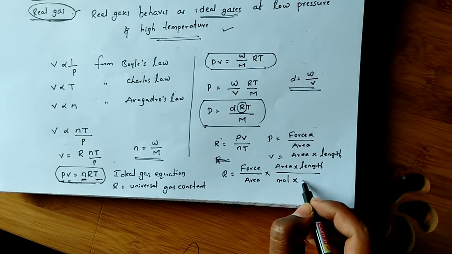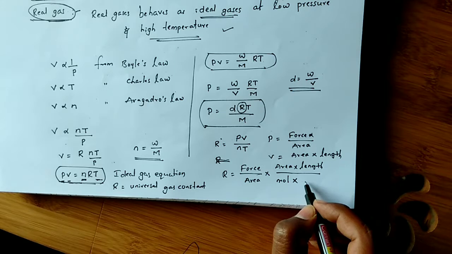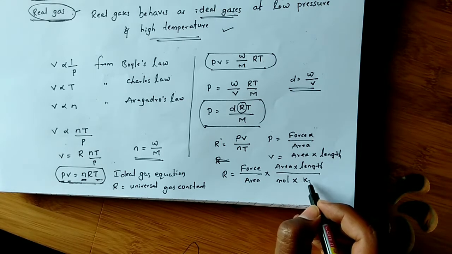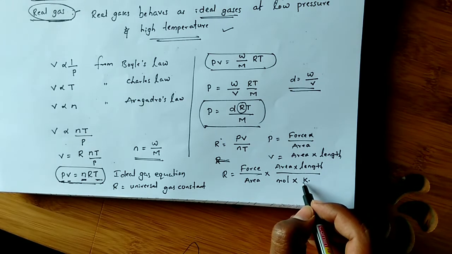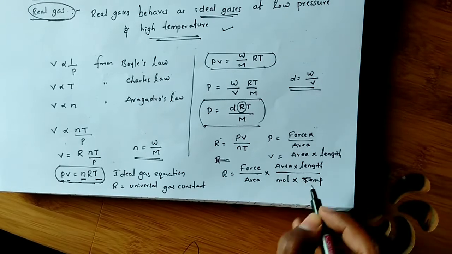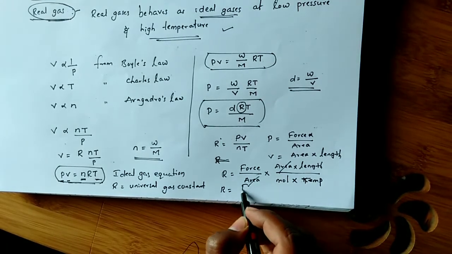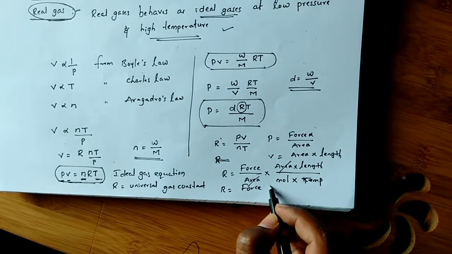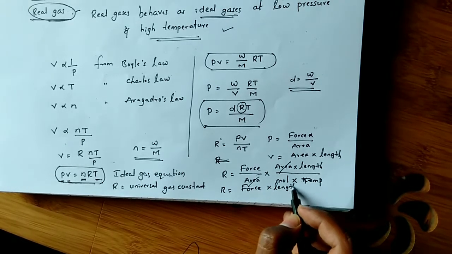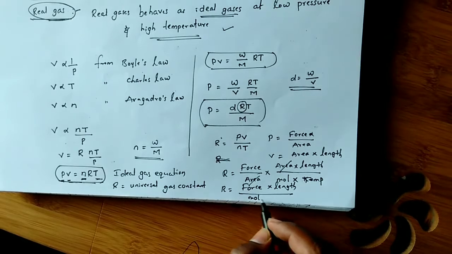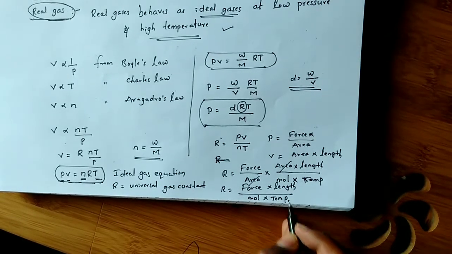Temperature I am taking here in Kelvin. Area gets cancelled. So R equals force into length by mole into temperature.